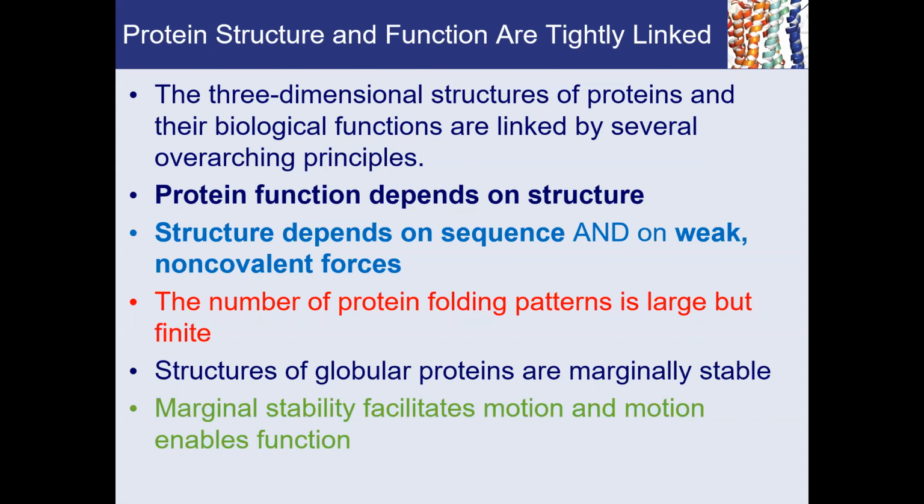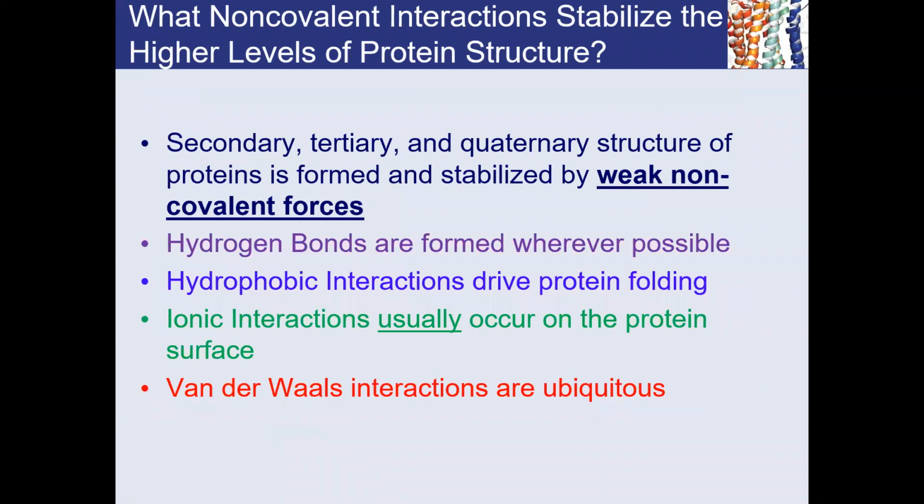Many times you have an enzyme, and as the enzyme is carrying out the catalysis, you will see that a loop has to move from one end to the other end, perhaps to form a hydrogen bond with the substrate. So this marginal stability of the globular proteins allows that movement to happen. Without that, if proteins were frozen, they would not function well. So that's important.